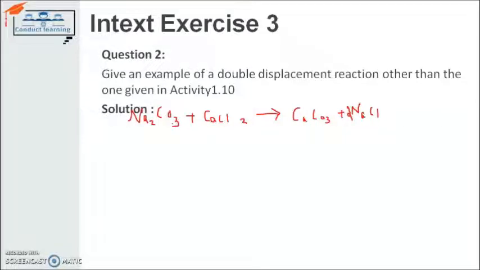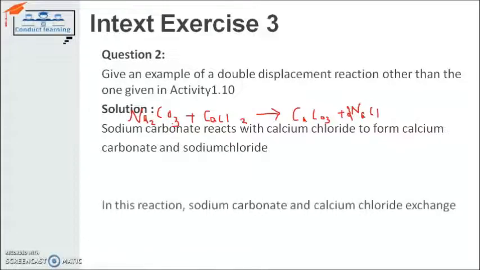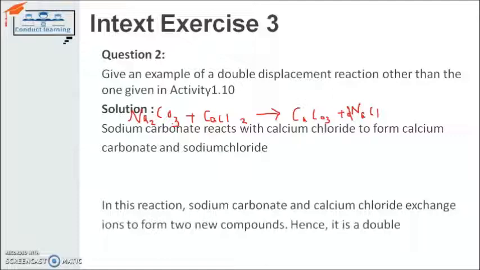So here the solution is given. Sodium carbonate reacts with calcium chloride to form calcium carbonate and sodium chloride, as we can see in the chemical equation. In this reaction, sodium carbonate and calcium chloride exchange ions to form two new compounds. That is true, because they basically exchange their positive and negative ions.